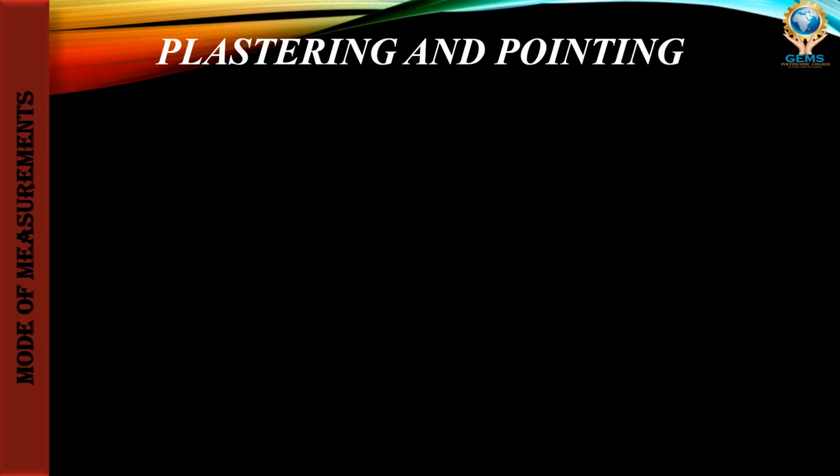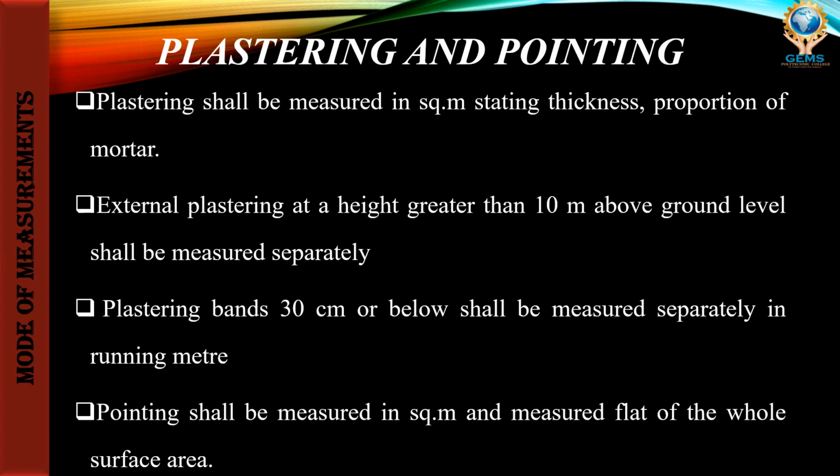Then the next one is plastering and pointing. Plastering means mortar is laid throughout the entire area. Pointing means mortar laid in the expansion joints. So what are the things mentioned here? Plastering shall be measured in square meter.